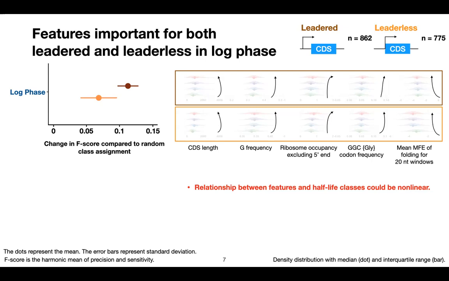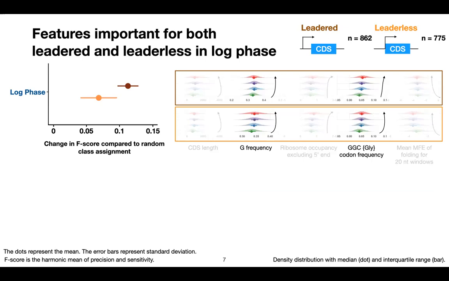Among those features, I'd like to focus on the nucleotide usage and the codon usage, which are 2 very closely related feature types. Because each individual codon contains 3 nucleotides, it's entirely possible that the codon effects on the degradation we see here could just be driven by its nucleotide composition. However, as you can see here, for example,